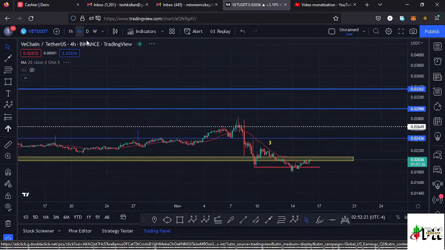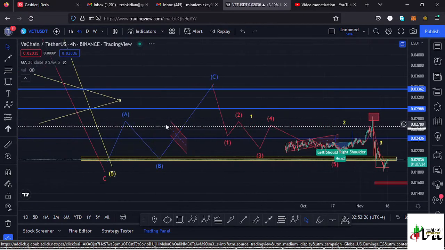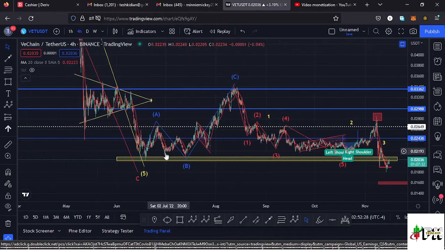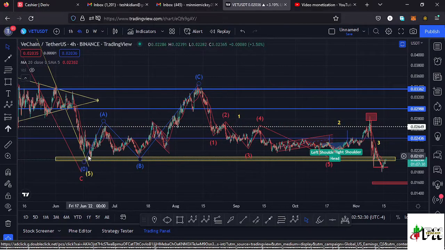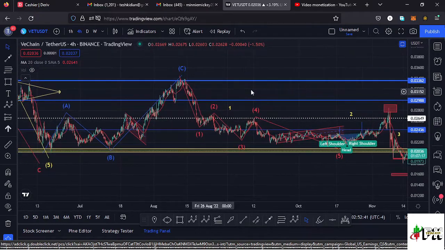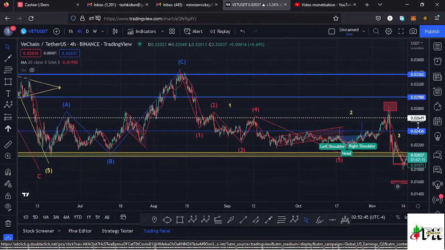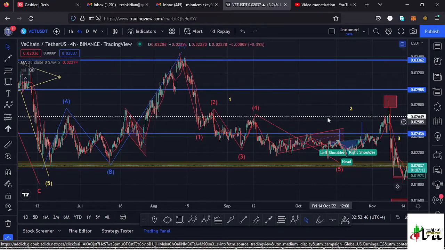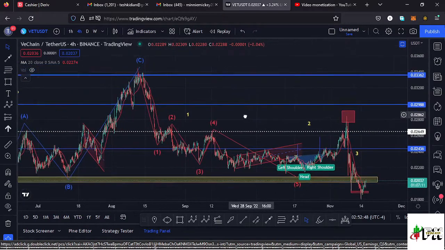Jumping to the 4-hour chart for further analysis. Here on the 4-hour chart, after making a low at around the $0.02 mark, after finishing that ABC corrective movement, we saw a very nice bounce to the upper side in a corrective movement, having this as the wave A, then a wave B, then a wave C. And after finishing the formation of that wave C, I expected a 5-wave structure to play out here on the Vechain chart, and I believe that is what we have been seeing over here.